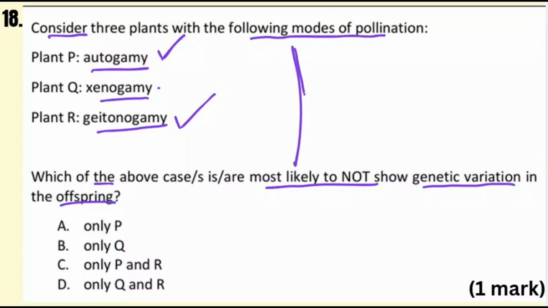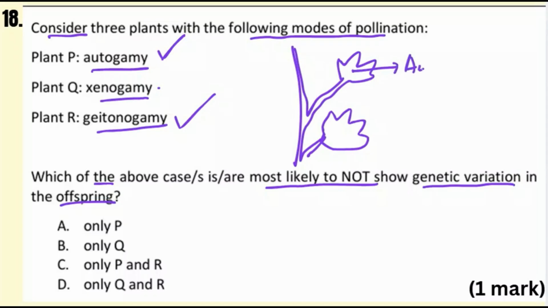Now this is one plant and this is one flower in this plant. This is another flower in the same plant. Now if the pollination is within the same flower, then it's called autogamy. Now if the pollination is between two flowers but belonging to the same plant, then it is geitonogamy.